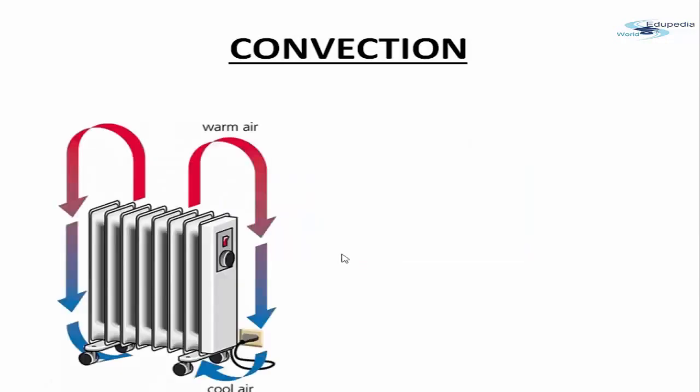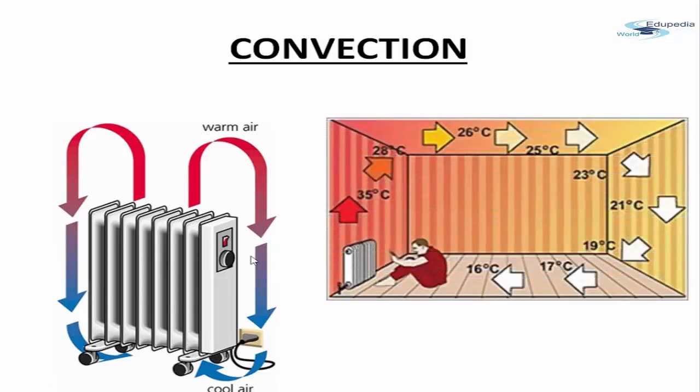This is exactly what happens in the case of an oil heater also, right? Now, what is an oil heater? There is oil in these pans, right? So below, the oil is hot because the oil is getting heated up inside. Now when it is hot, it rises up. Again, when it comes onto the top, it becomes cold. Again it goes down. Then it becomes hot because of the heat. Then again it comes up. So these are the convection currents in the case of heaters also.